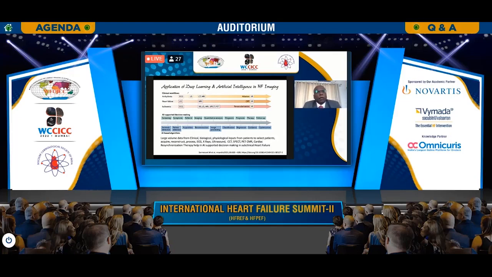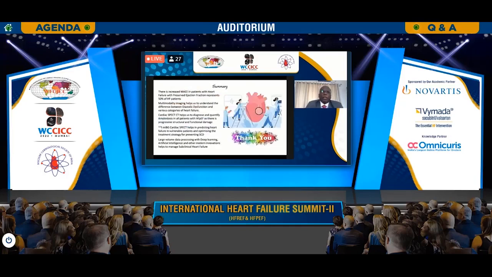As a consequence, for all this huge amount of data, we need deep learning and artificial intelligence for handling huge volumes of data. And as a consequence, we will be able to handle this and be able to identify subclinical heart disease long before it gets clinically manifest.